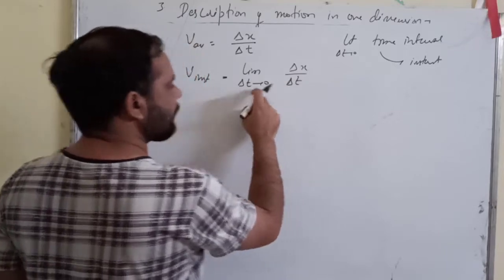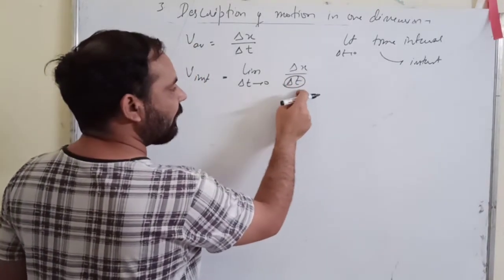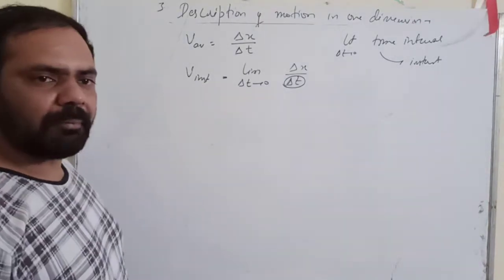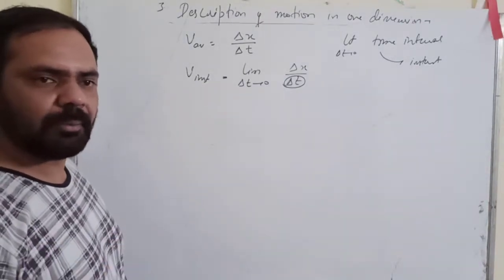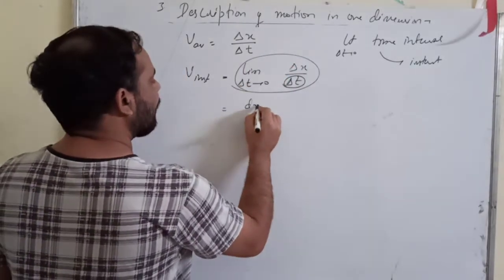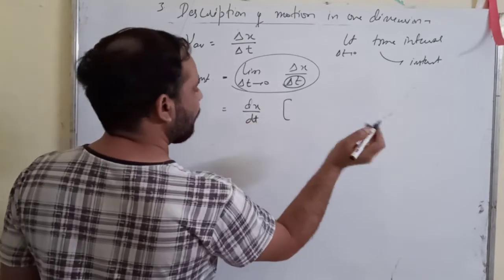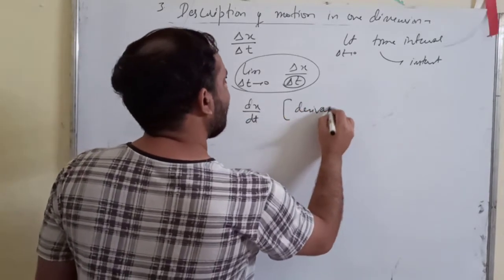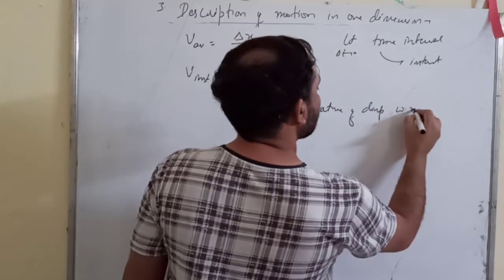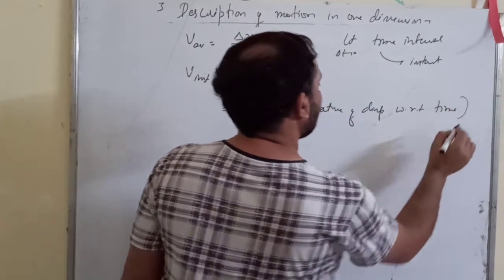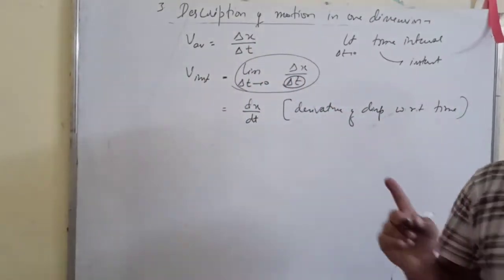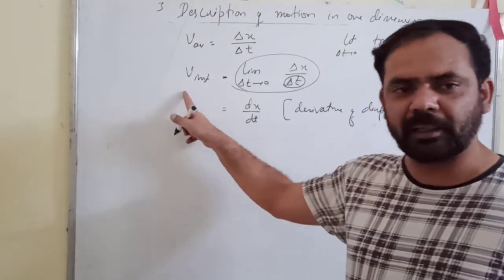Now what have I changed here? I have changed my time interval into an instant. So what will I get with this formula? I will get v, the instantaneous velocity, and this in mathematics is called dx upon dt, which we have studied: the derivative of displacement with respect to time. If you take the derivative of displacement with respect to time, what will you get? You will get instantaneous velocity.